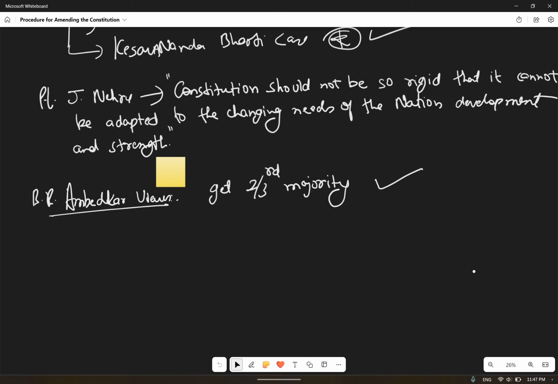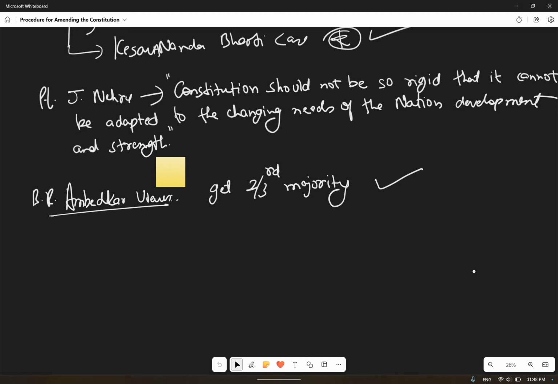If they are able to get that special majority, if they are able to prove a special majority, it means that yes, people are able to change the constitution. You are satisfying the people, and it is the requirement of the people that we are able to change the constitution. So that was the view of B.R. Ambedkar.